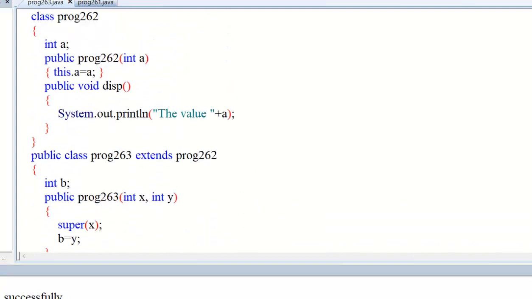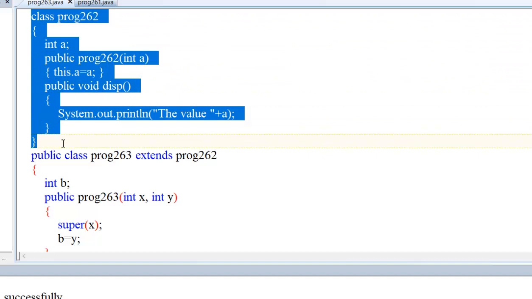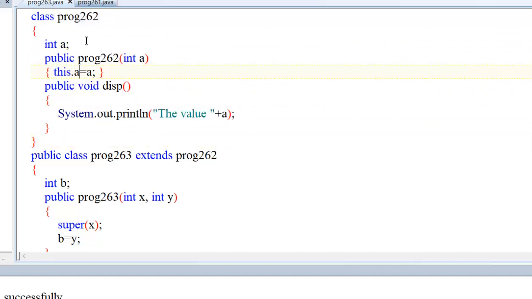So what is the logic behind it? See, we have a constructor, we have a class, a predefined super class. This super class is the parent class. This parent class has a constructor, and we extended it, which means we are inheriting this. Means there is a constructor which takes one parameter. 262 is our parent constructor. 263 is our child constructor. It extends, which means by default it is calling this constructor.